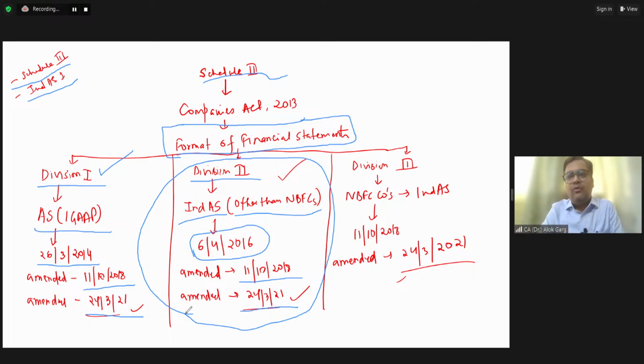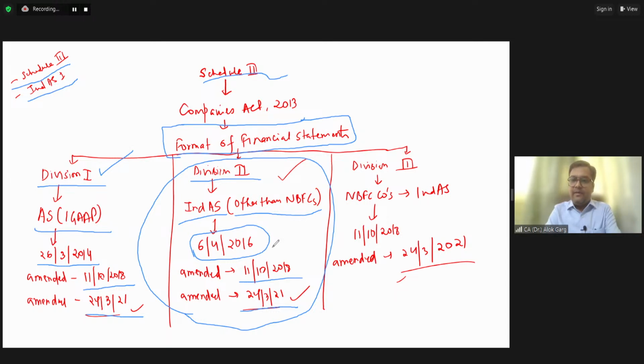Friends, as I told you in the last class, on 16 February 2015, Ind AS were notified. At that point of time, the roadmap for applicability of Ind AS was decided for companies other than NBFC companies. Now, what happened after 1 year, that is on 30th March 2016, the roadmap for applicability of Ind AS was decided for NBFC companies as well. And it was effective from financial year 18-19.